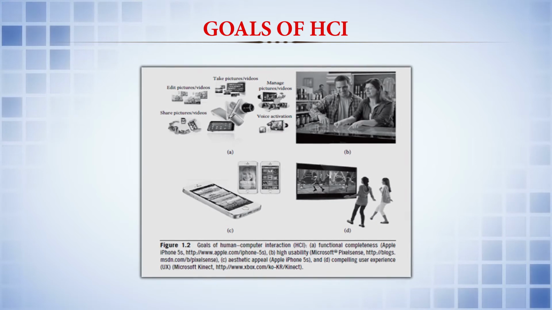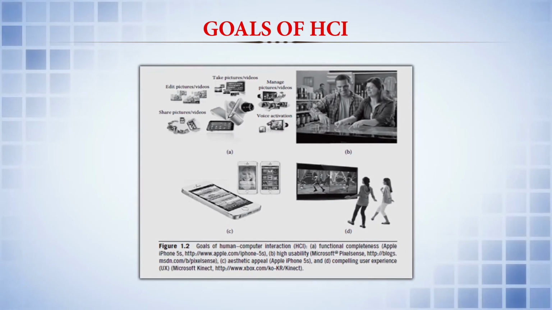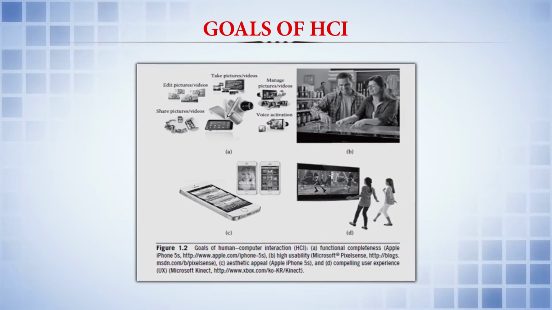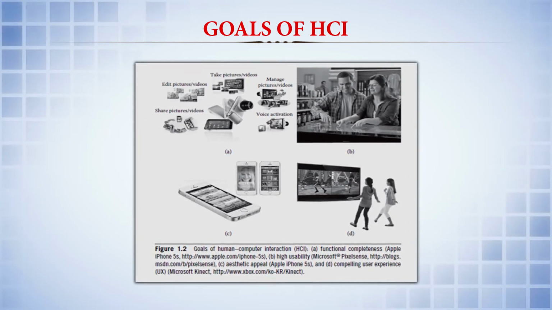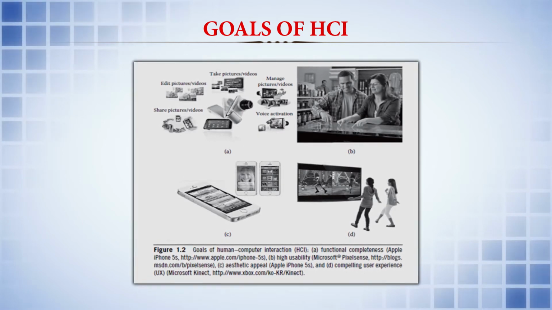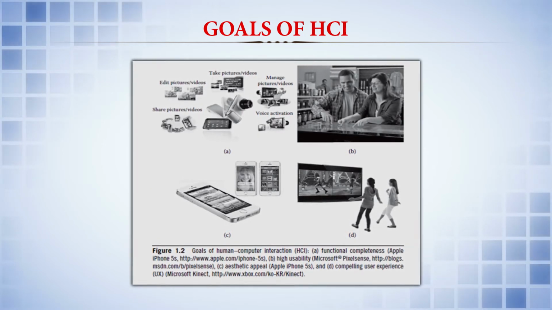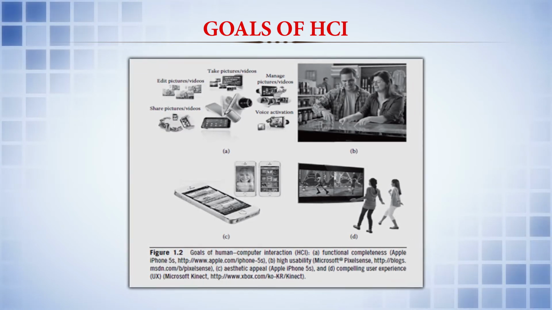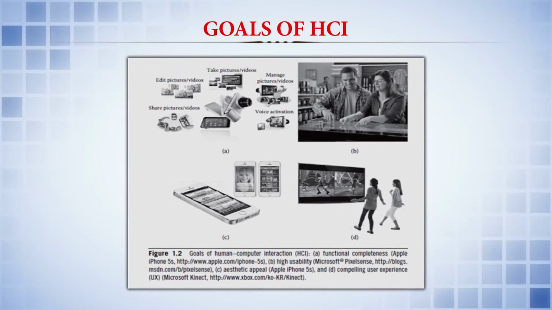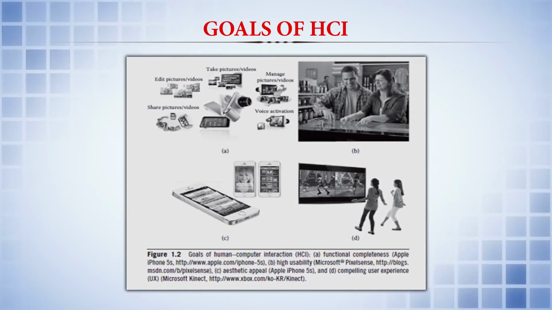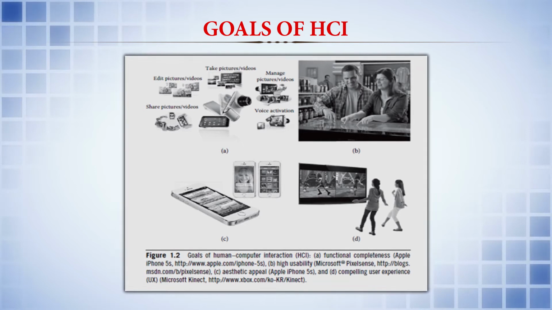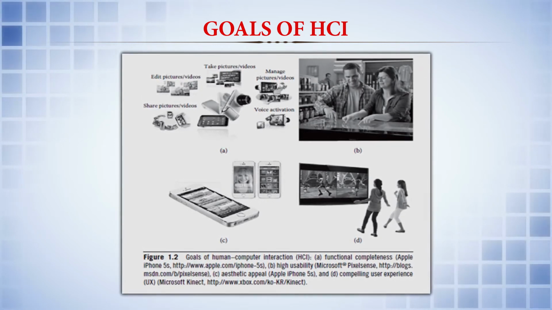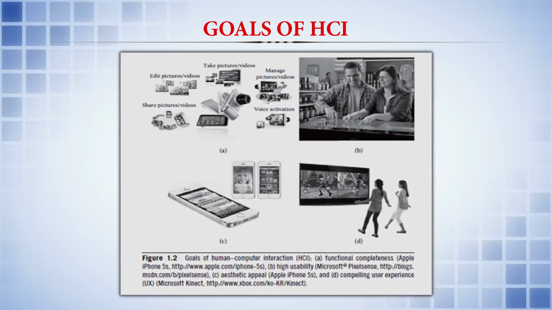All the 4 goals I had listed in figure 1.a: you can see the Apple devices, and the first 2 are talking about high usability, the third is talking about aesthetic appeal, and the fourth is talking about the user experience factor. Like 2 students playing a football game or any game by looking at the LED screen, they are directly experiencing the play that they intend to.